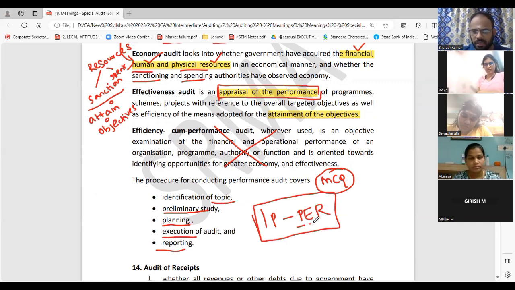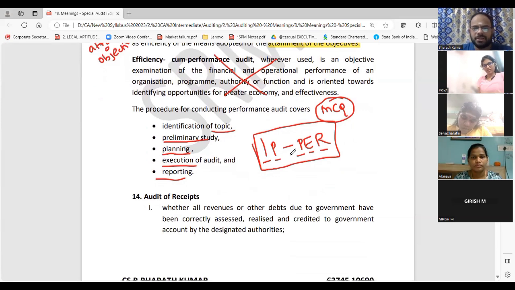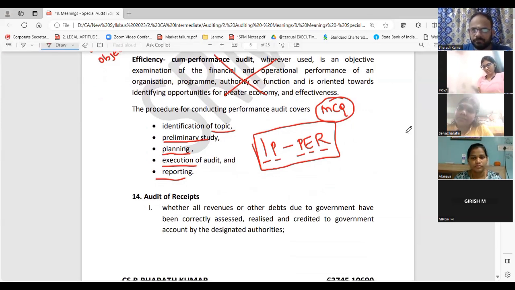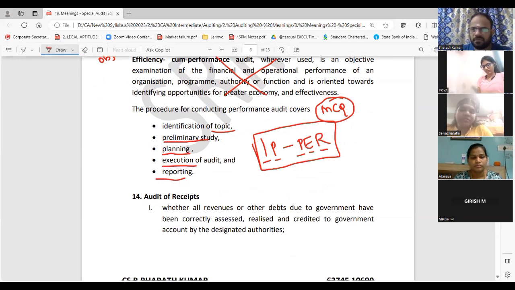This is easy. You already know this. Plan, execution, reporting is not important, in the sense you know it. Identify and do a preliminary study, then you do planning. That's all is your actual question and answer for this.